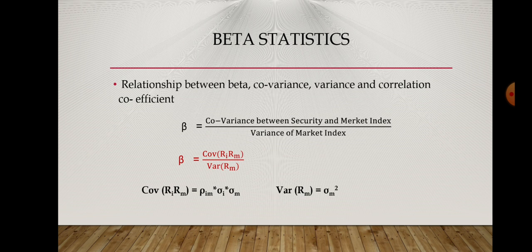How will we calculate the beta? The formula for calculating beta is the ratio of the covariance between the stock and the market index to the variance of the market. The covariance, we can say, is the correlation between the stock and the market multiplied by the standard deviation of the stock and the standard deviation of the market. And variance, as we have already studied in quantitative techniques, is the square of the standard deviation of the market.